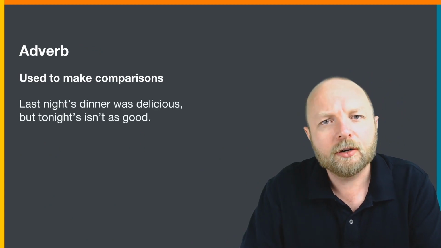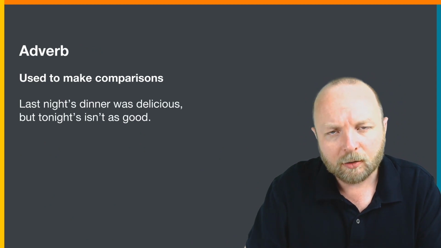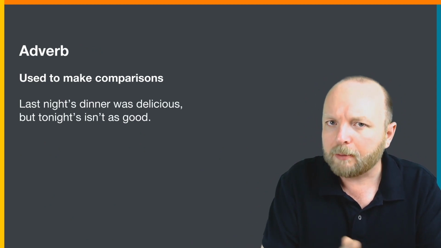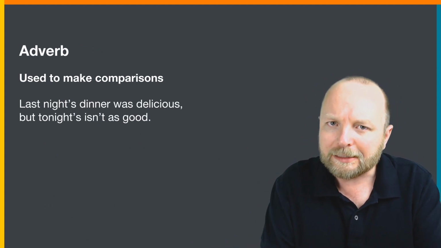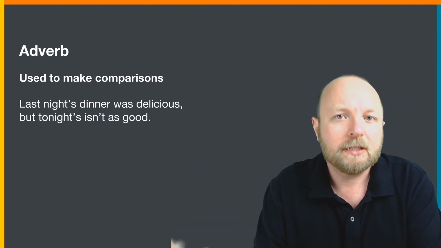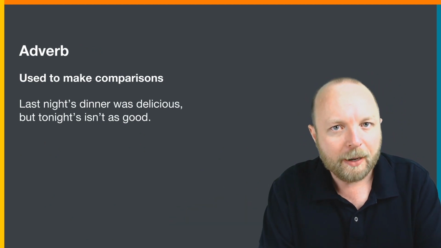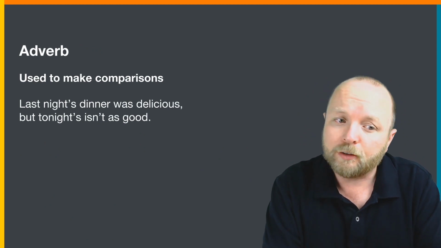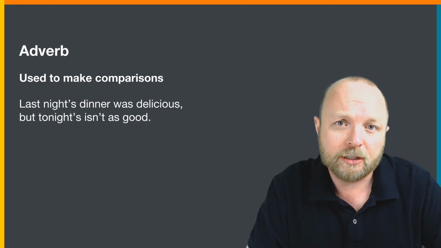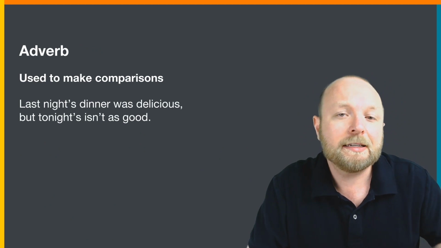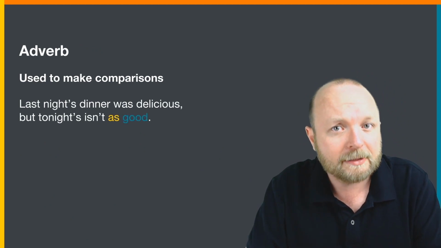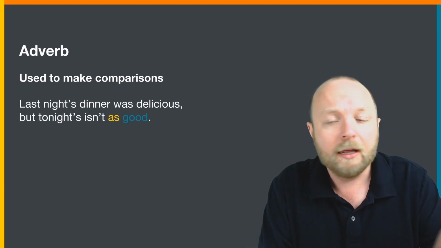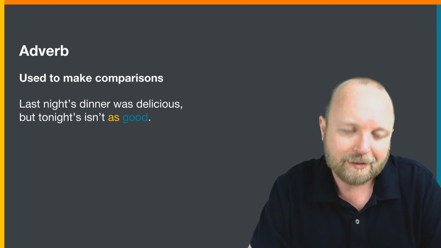Last night's dinner was delicious. Okay, so we're comparing, remember, we're comparing last night's dinner with tonight's dinner. So we're comparing it using as plus an adjective or an adverb. Here we're using an adjective. Tonight's isn't as good. As good. We're comparing last night's dinner and tonight's dinner.